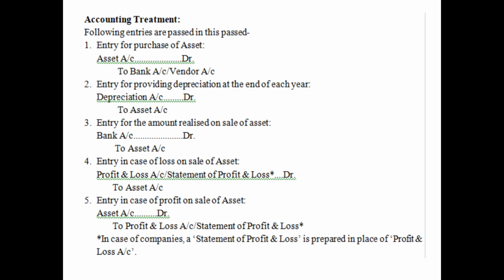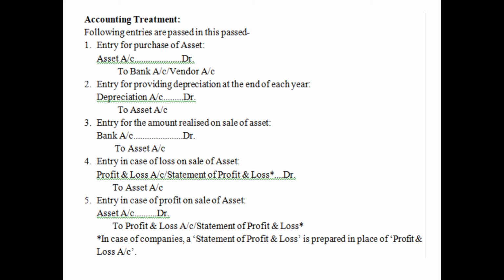Then the accounting treatment, basically the entries. The following entries are passed. Entry for purchase of asset, that we already know: asset account debited to bank account if it is in cash or through cheque, and it will be credited to vendor if it is purchased on credit. Then entry for providing depreciation at the end of each year. Depreciation will be provided at the end of each year, remember that, children. The entry will be depreciation account debited to asset account. This also we have discussed in the journal entry chapter.